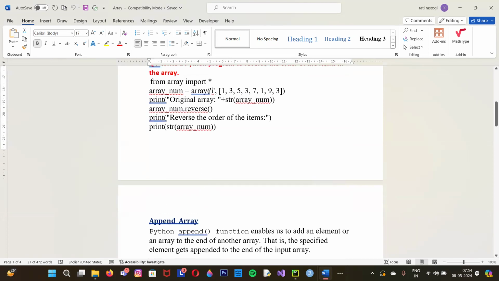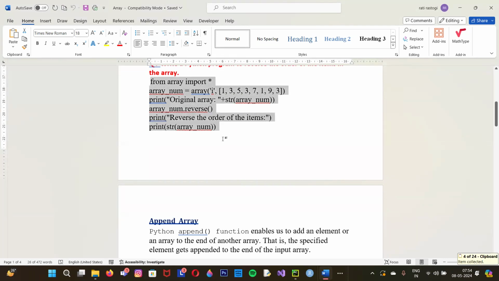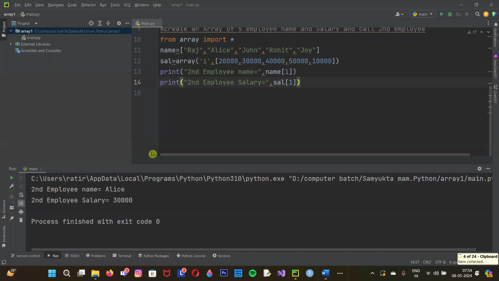Reverse array means you have typed the numbers here, and if you want to mention them in reverse order, then simply with the help of dot reverse, you can make the reverse of the array. Okay, so let's start one coding with this. Reverse means the numbers which you have mentioned will come in back order.